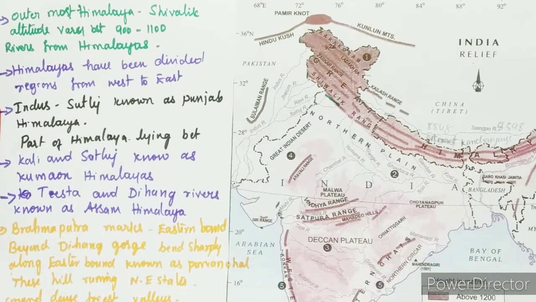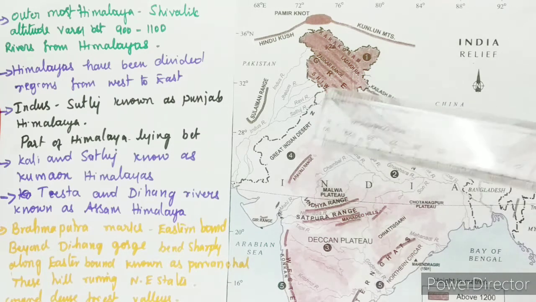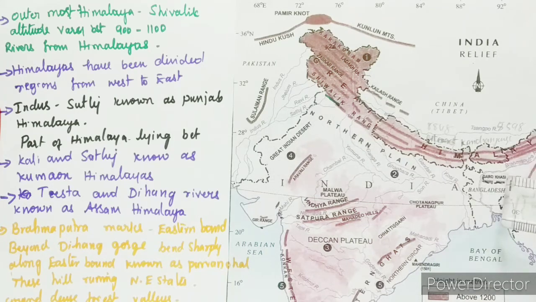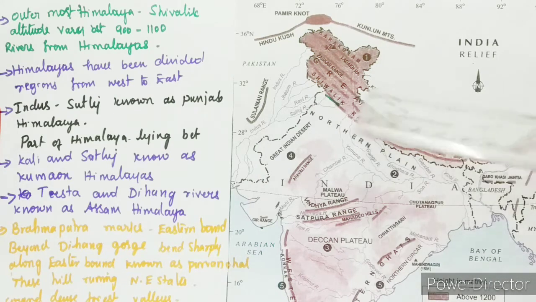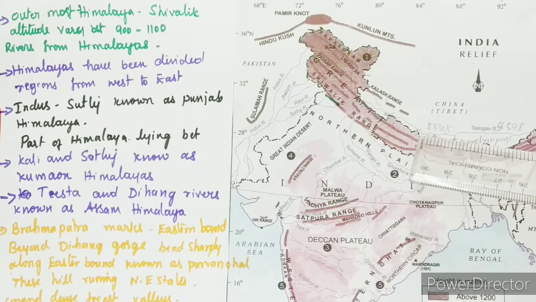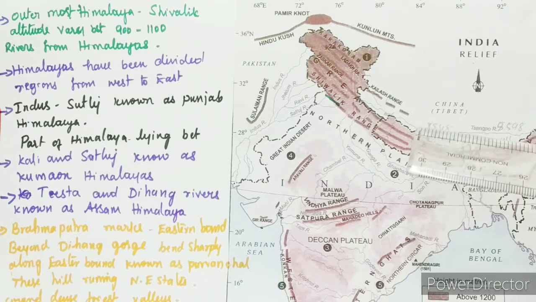See, the northern plain has been formed by the interplay of the three major river systems. What are those three major rivers? Indus, Ganga as usual you know, and next is Brahmaputra. So these three rivers mainly and their tributaries are in northern India. So these plains are formed of alluvial soil. The rivers flowing through the Himalayas deposited the alluvium in their basins over millions of years and formed the fertile plain.